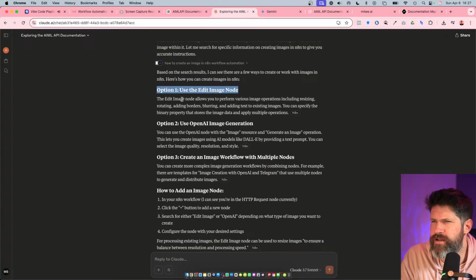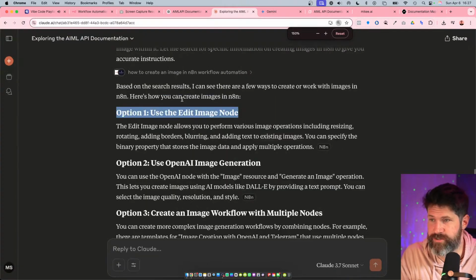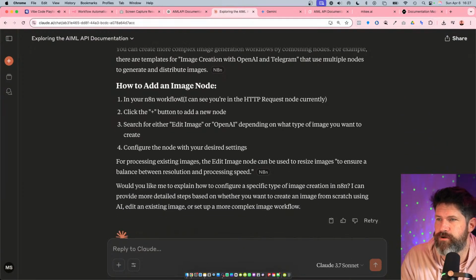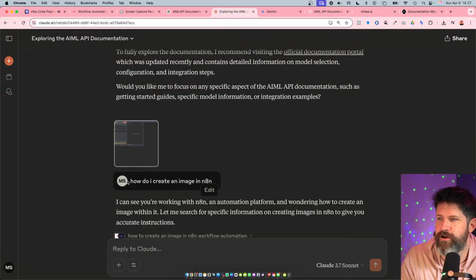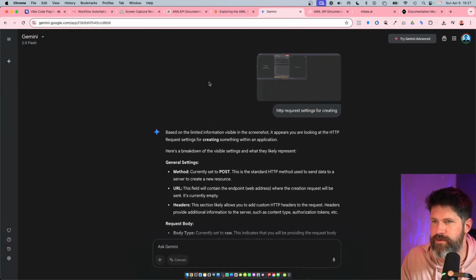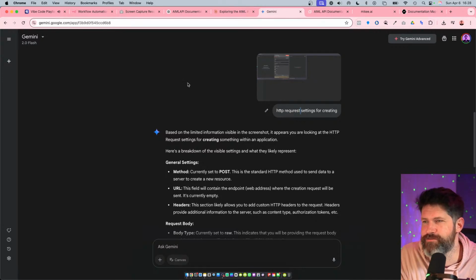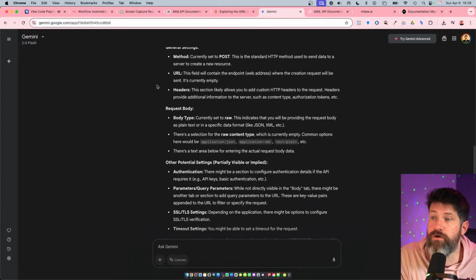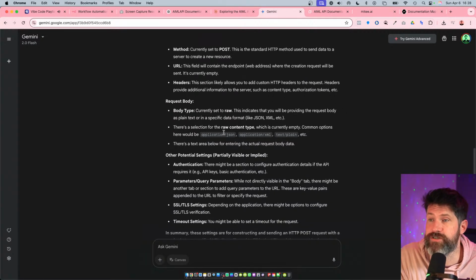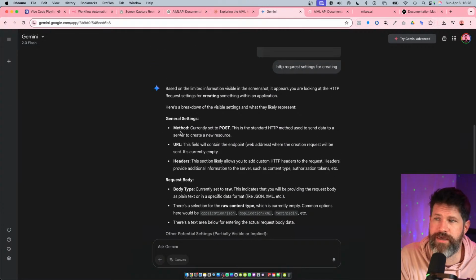If you use an image editing node, a lot of times it just doesn't make sense what it's saying if you read it. So unfortunately, that's a problem. Again, I'm being very dumb with my prompting on purpose. I'm a big fan of these things better tell me what to do with simple prompting. I understand the whole game of get better at your prompting and then you'll get better results, but at the same time, dude, I just want it to be smarter. Come on. So this does start giving me some information. There's a selection for raw content in the body type. So it starts telling me exactly what to put in those parameters.